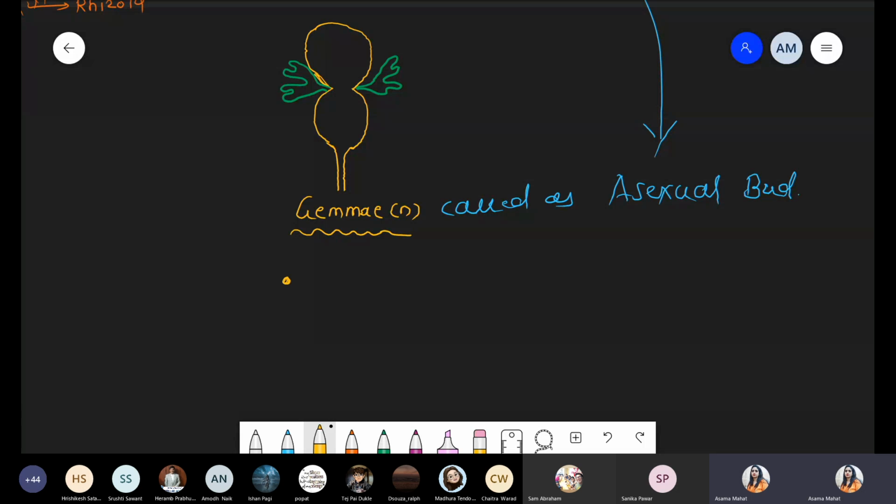Now one point with respect to gamete, we just write down here: gamete is basically haploid in nature. Gamete structure is an 8 shape.